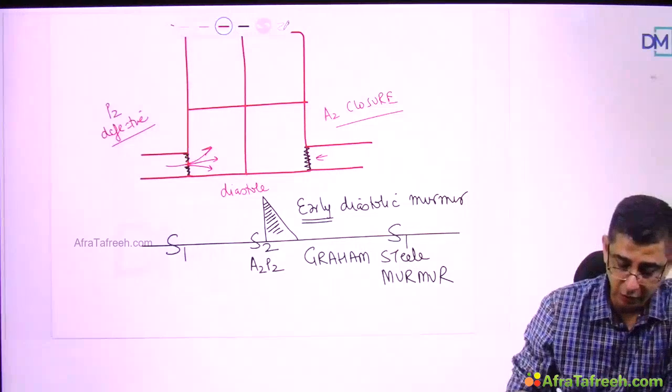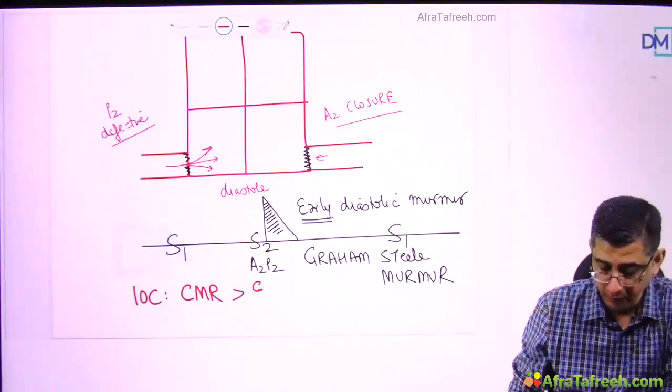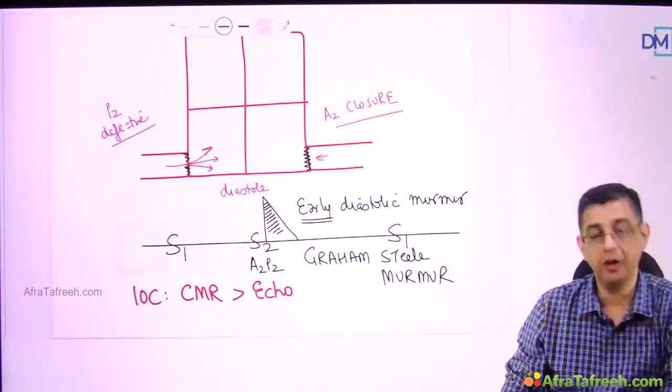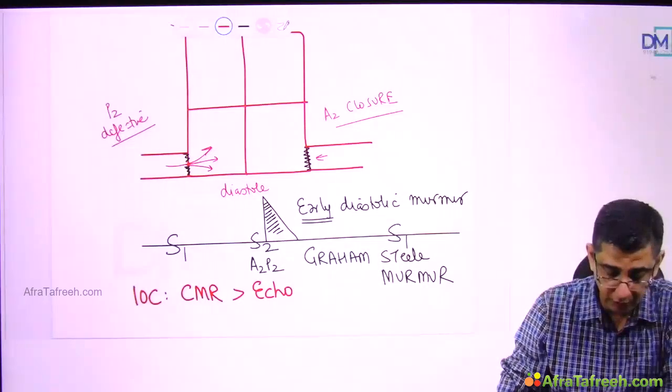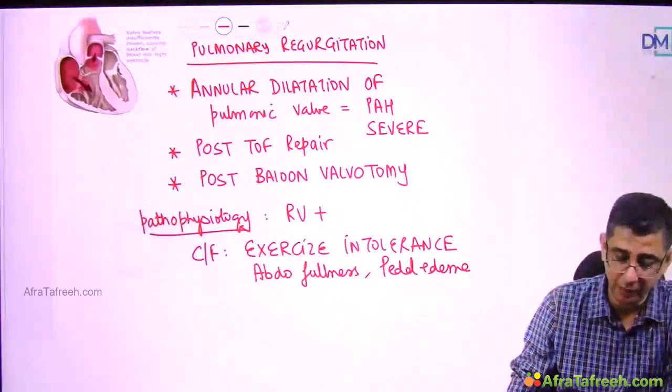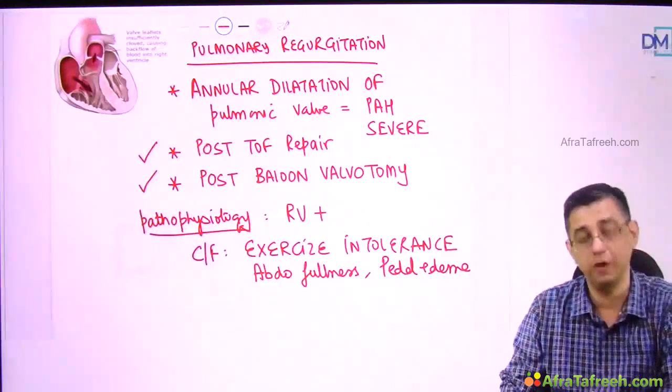The investigational choice for diagnosing pulmonic regurgitation is usually echocardiography. But nowadays it has been superseded with cardiac MRI for this condition. Why cardiac MRI? Because most of the time, as I told you, this condition can occur post surgical interventions like post TOF repair and post balloon valvotomy.